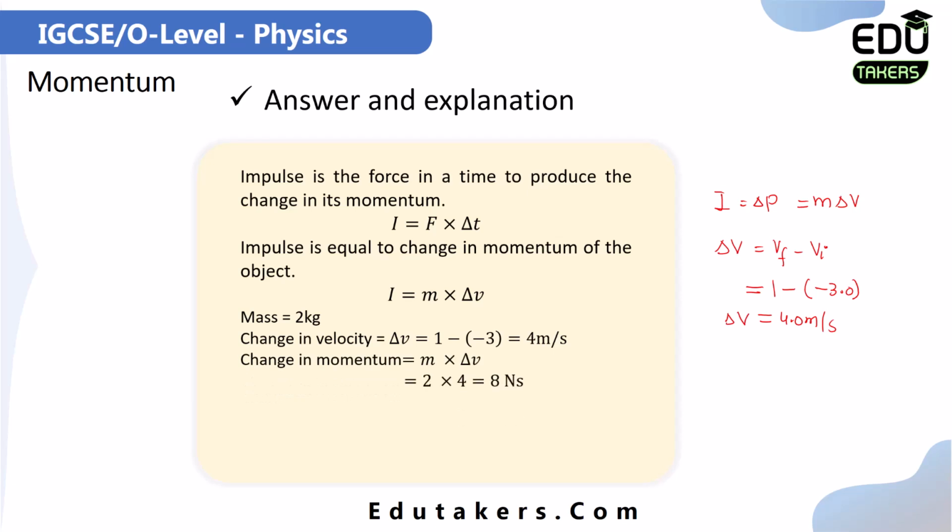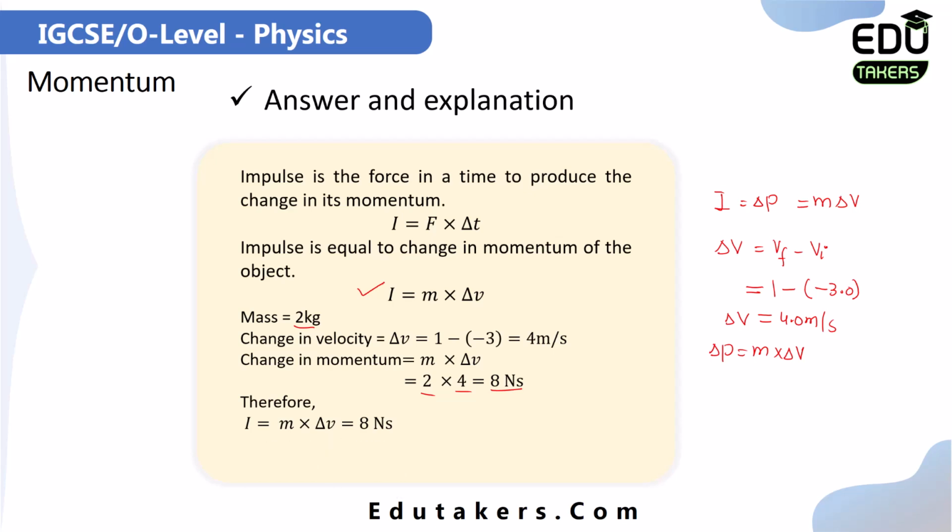After that, you have to find out the change in momentum, because delta P, the change in momentum, is equal to mass times the change in velocity. Mass is given, which is 2 kilograms. Multiply 2 with 4, you get 8 Newton second, which is the change in momentum. And according to this relation, I is equal to the change in momentum, which means that the impulse and change in momentum are equal. Therefore, the impulse is equal to 8 Newton second. From here, answer D is correct.